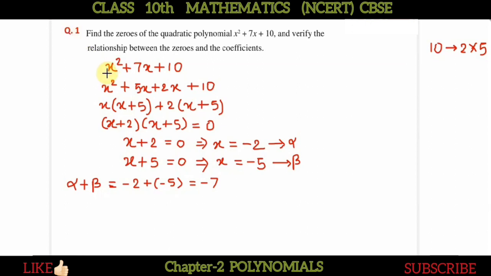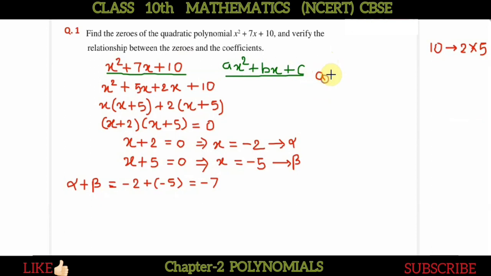Now see this one, we have x square plus 7x plus 10. Now compare with this equation, ax square plus bx plus c. This is the standard quadratic equation. Now compare this with this one. So how much are you getting? Comparing this equation with this equation, what is the value of a, b and c?